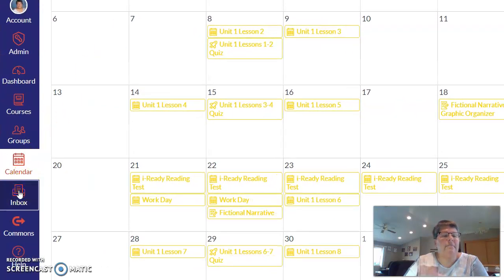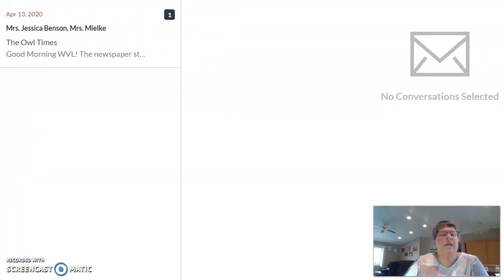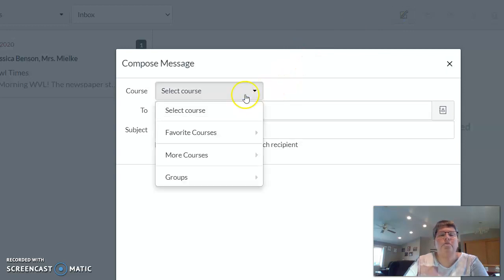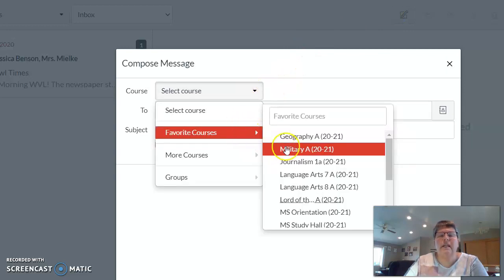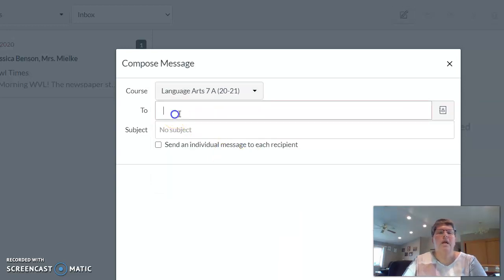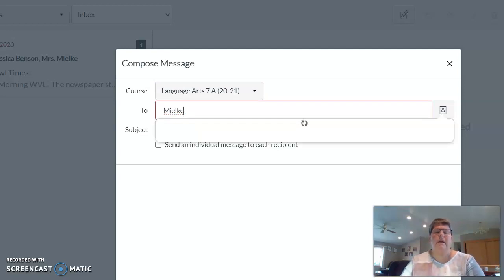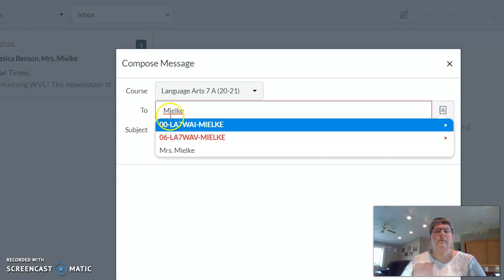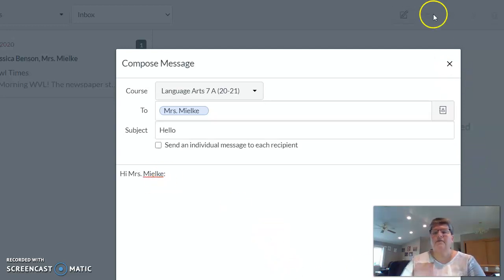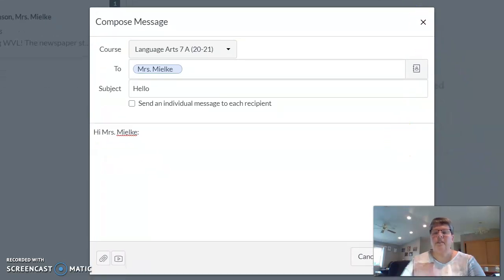And finally, the inbox is the internal email system. When you want to get a hold of me, you click this Compose button. You select the course, which we've been using Language Arts 7, and it's not letting me click on it right now. There we go. You'd put in Mielke to get my name to pop up. And then you'd give it a subject, and then you type out the email to me. Hi, Mrs. Mielke. And then when you're done, I have to move my screen just a hair. You click the send button.